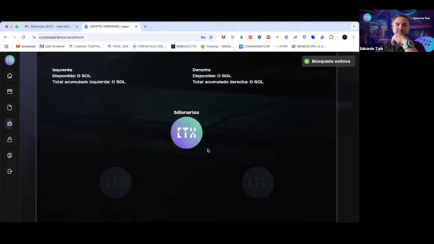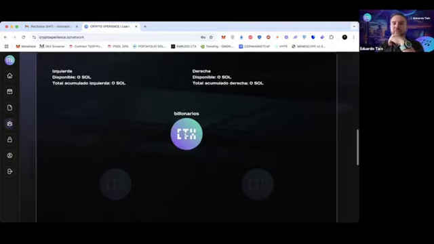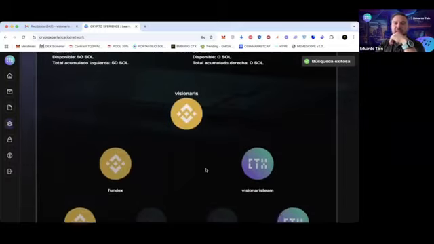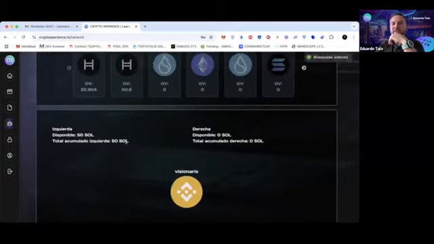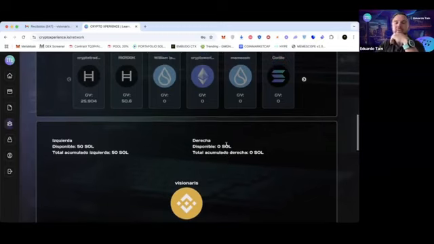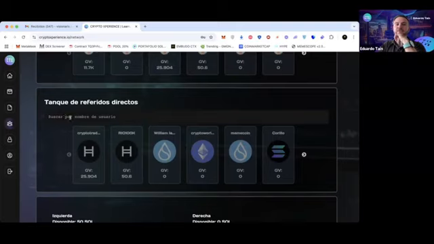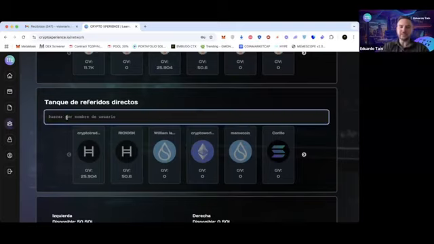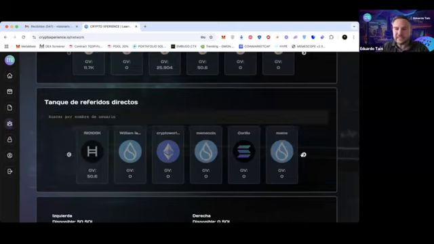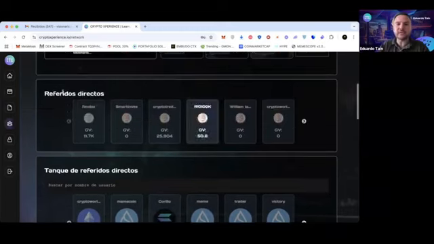Here, for example, this would be the last position. If you want to move up, you click here and it moves you up. So really, we are going to select here. Here you have the points on the left and right side. 1 point is equivalent to $1. Then the direct referrals, you can also search by username. For example, you can see here with the arrow, you can view all the users, and also here you can see all the direct referrals.